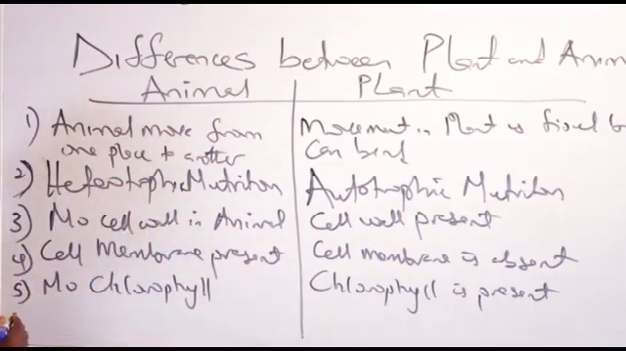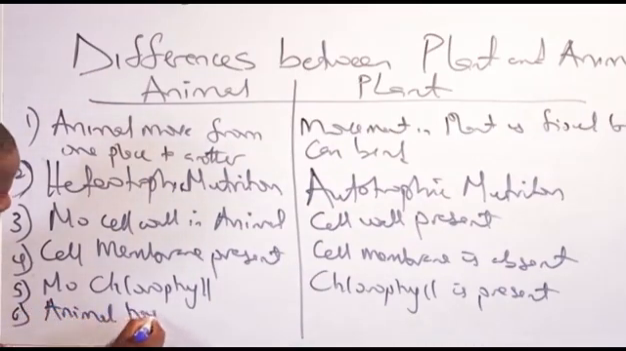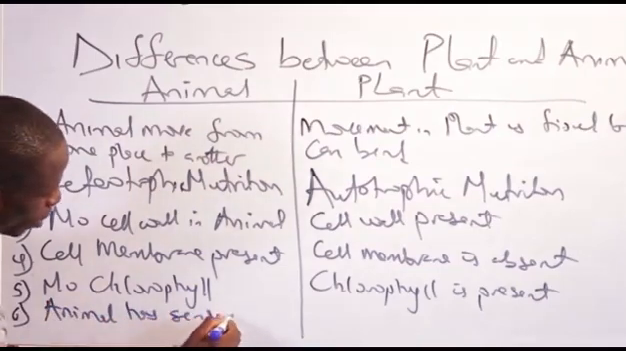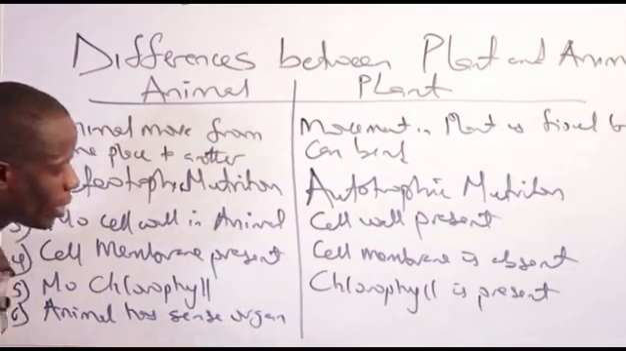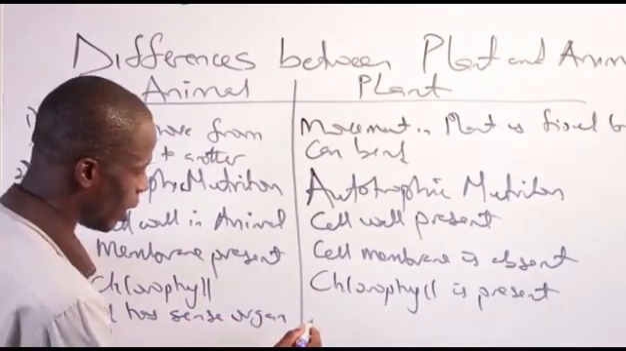Another one is sense organ. Animal has sense organs, while sense organs are absent in plants.